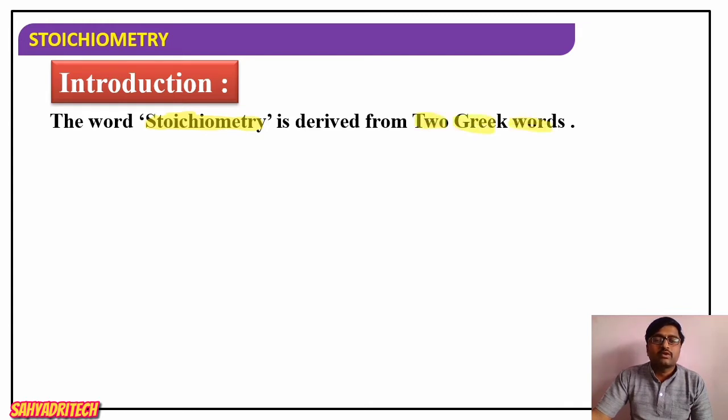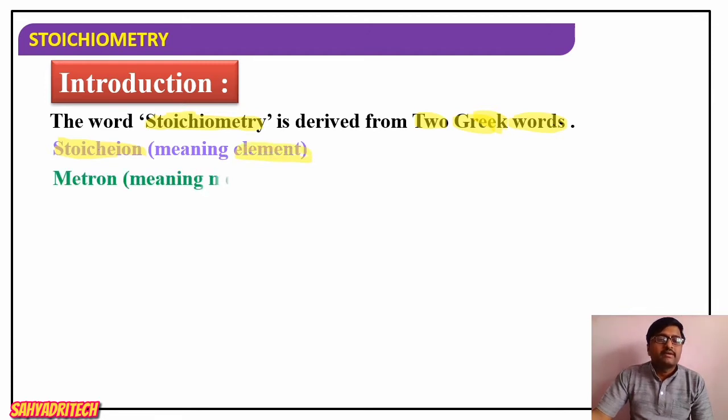Stoichiometry is derived by the combination of two Greek words. The first Greek word, stoichio, means element. Metron means measurement, or measure.